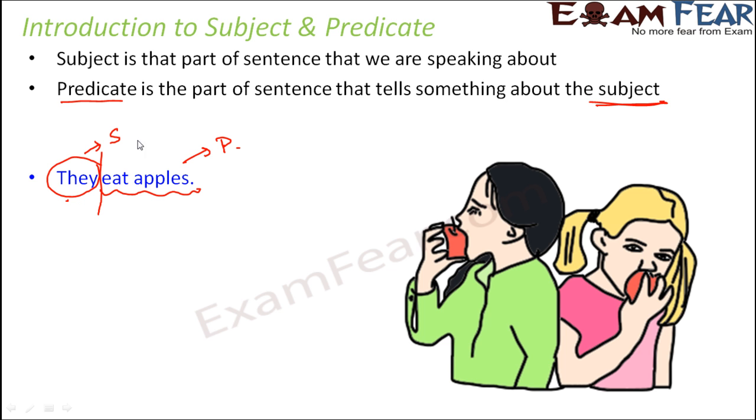Now, the subject could be anything. The subject could be a place, a person, a thing, it could be anything. For example, Ram, Shyam, Delhi, Bangalore, Mumbai. So any place, any person, anything can be a subject.